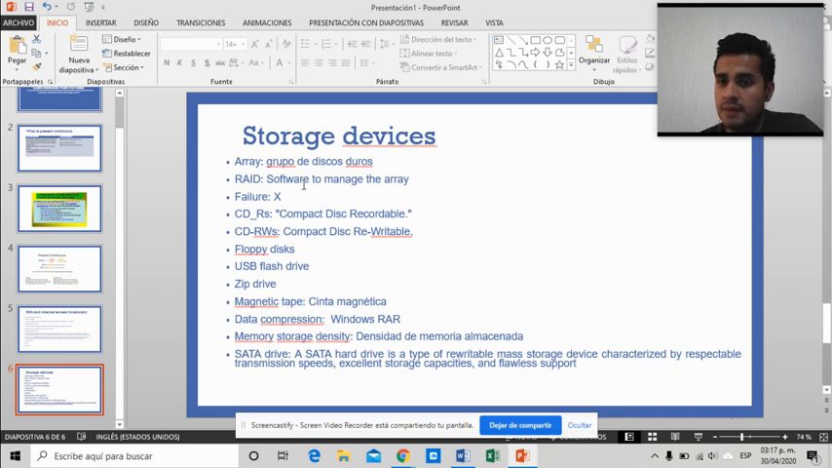Failure. When something fails, guys, it's basically not doing its purpose. For example, if your computer fails, it's not going to turn on, or the volume is not going to work. So basically that's a failure. CDRs stand for compact disc recordable, a CD. But those you can only use once. You use them once and that's it. You cannot use it anymore. The CDRWs are compact disc rewritable, which means you can use them more than once. You can use them a lot of times.